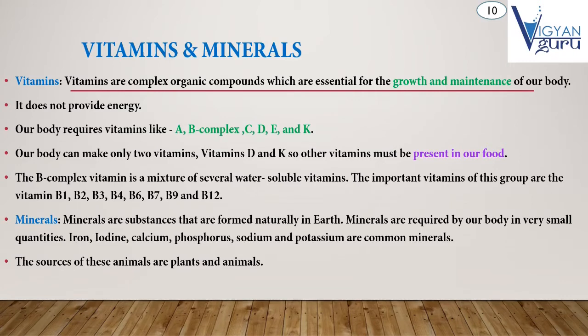Next, minerals. What are minerals? Minerals are substances that are found naturally in the earth. Minerals are required by our body in very small quantities. Iron, iodine, calcium, phosphorus, sodium and potassium are common minerals, right? The next topic is types of vitamins, their chemical names and food sources.